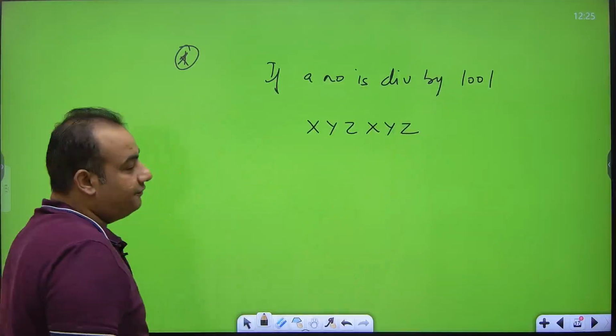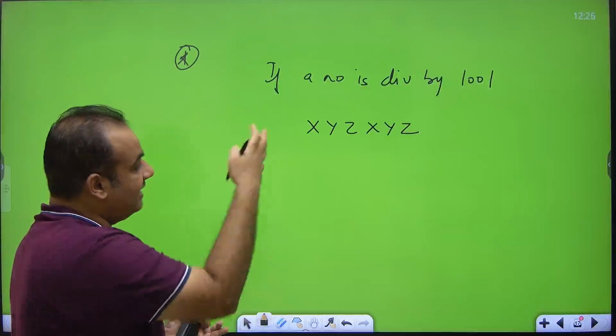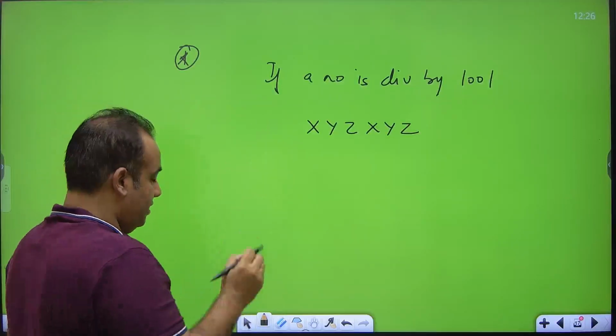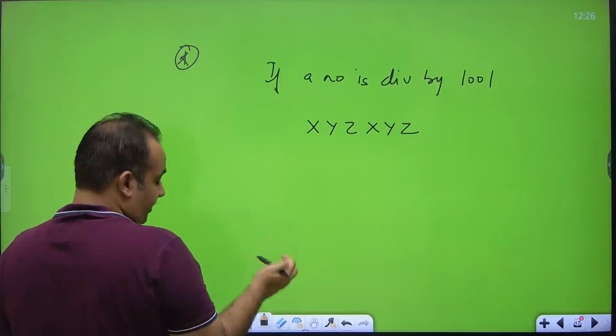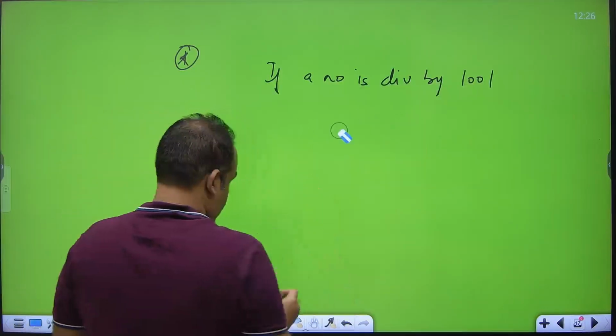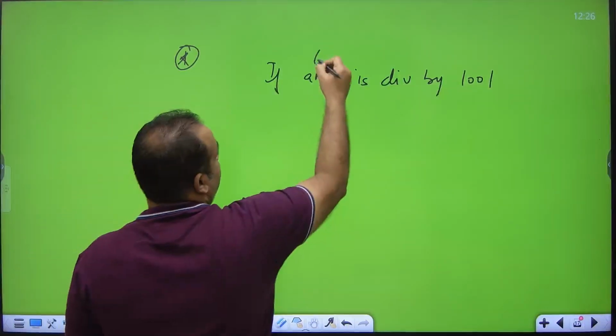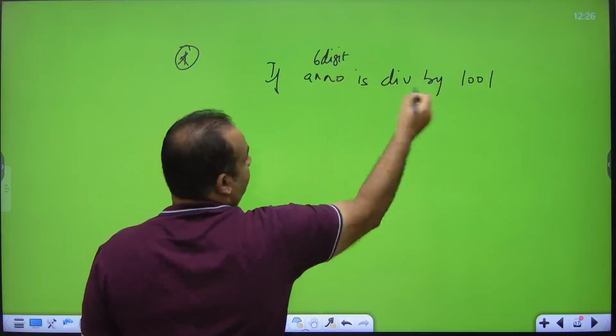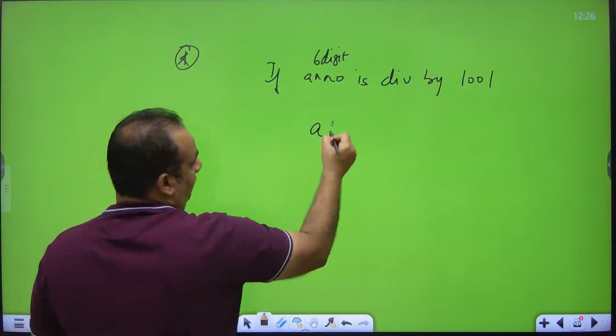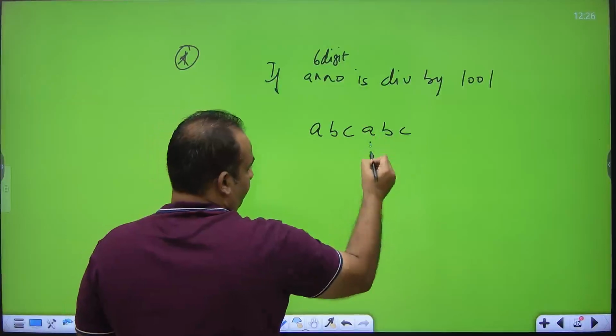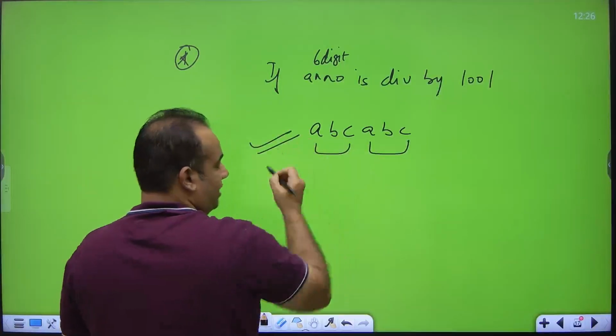Remember that if they give you a 6-digit number and say that it is divisible by 1001, it will be of this form, ABC ABC. So first group, second group. Definitely this is there. I'll give you an example.